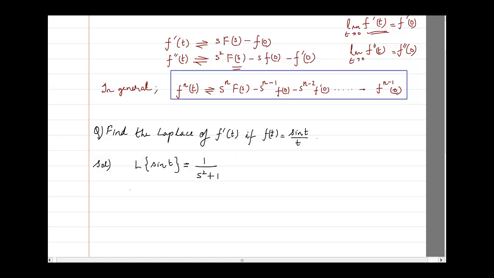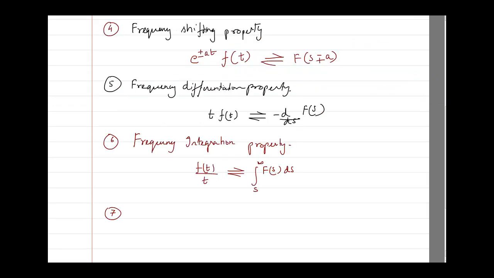Okay, then using property. Which property? Here we are going to divide sine t by t, isn't it? So the property that we are talking about is the frequency integration property. As you can see, if we have to divide a function by t, then for finding the Laplace we have to take the integration of f of s. So that same frequency integration property we are going to use.